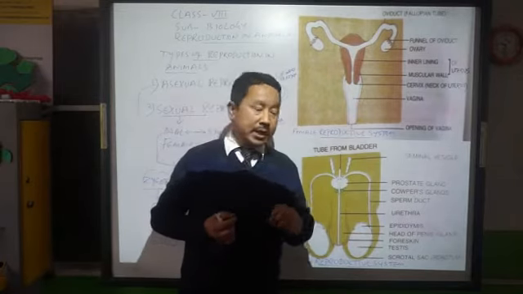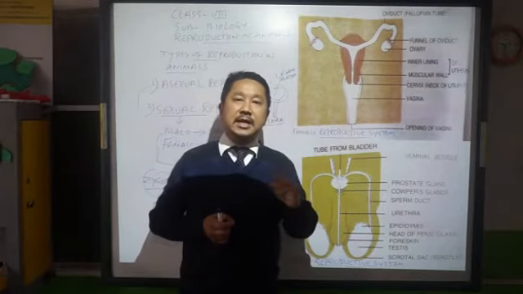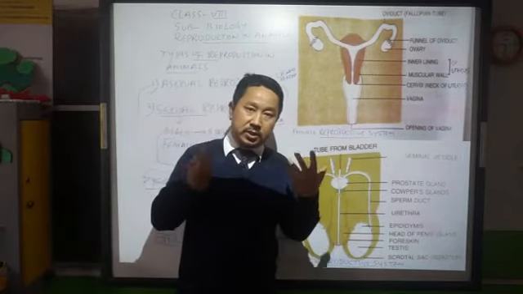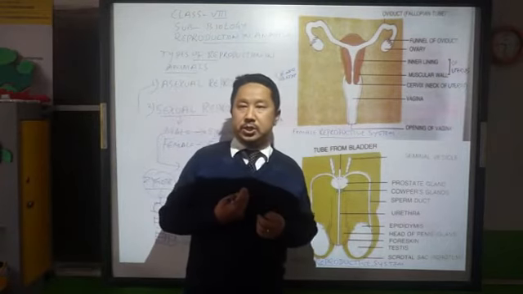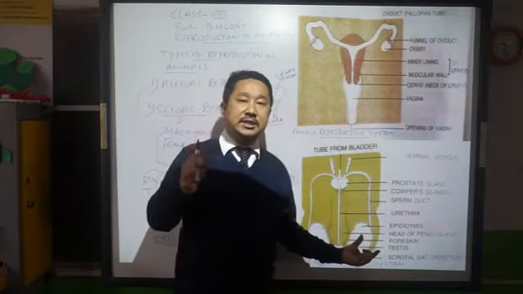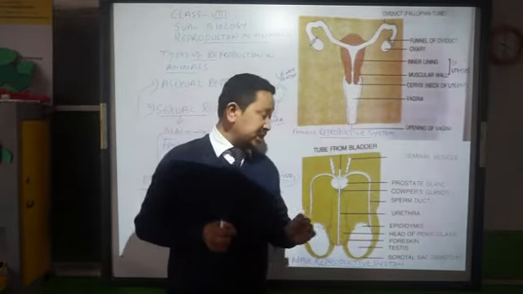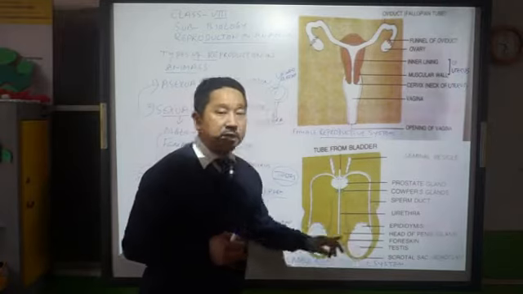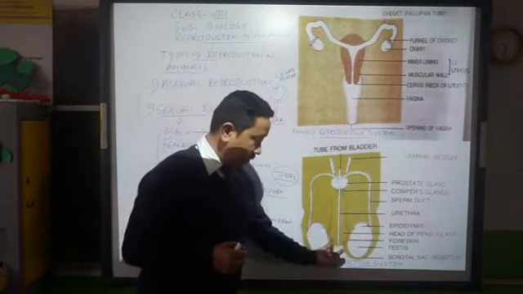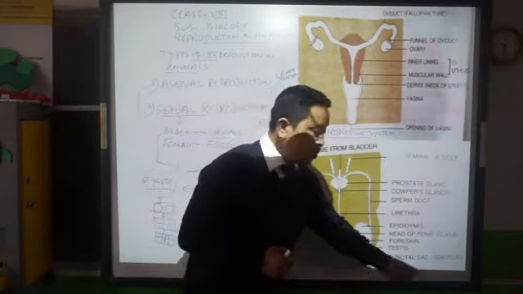This is where the sperm is produced. Here you find the temperature usually 2 to 3 degrees Celsius less than the body temperature. Our normal body temperature is 37 degrees Celsius, but in this region it is usually 2 to 3 degrees Celsius less, and that is the suitable temperature for the formation of sperms in the scrotum.